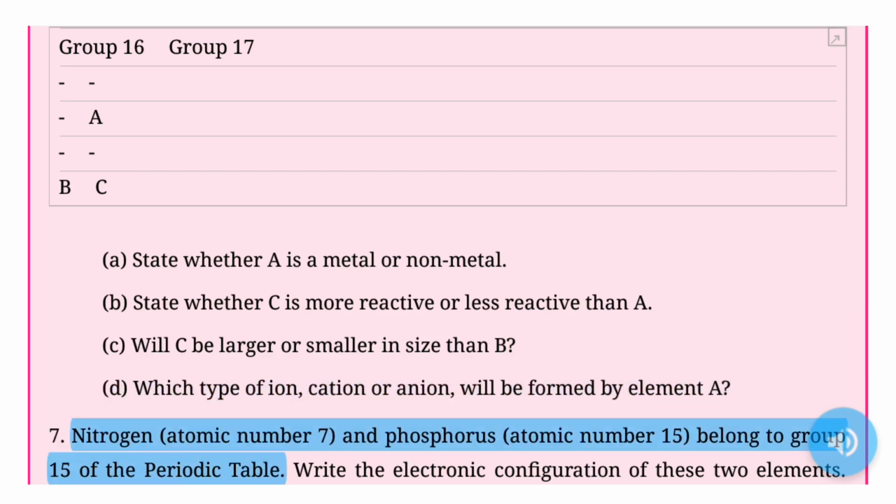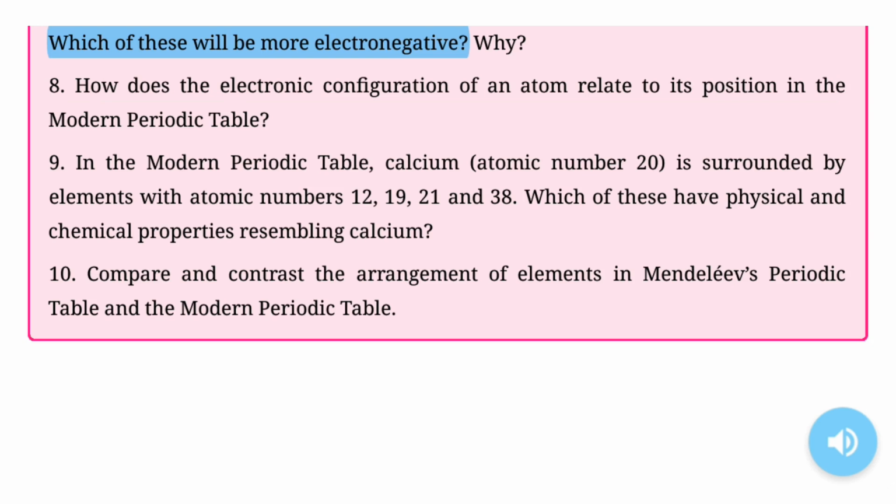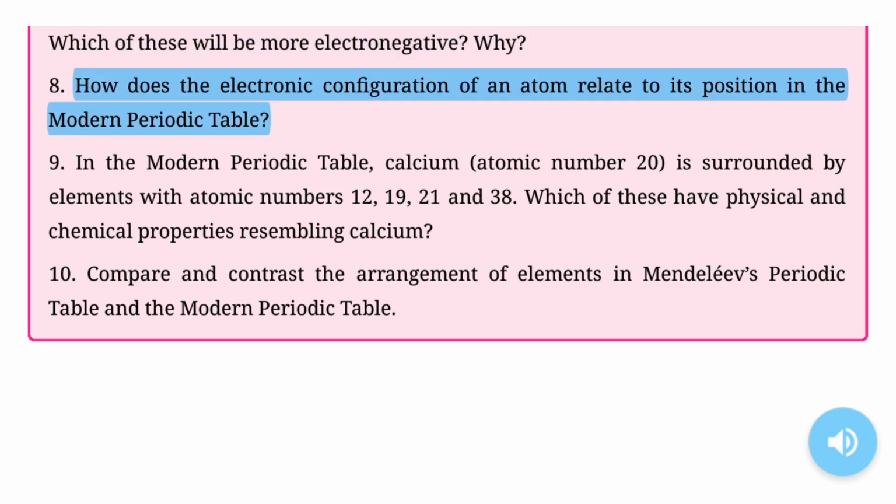7. Nitrogen (atomic number 7) and phosphorus (atomic number 15) belong to group 15 of the periodic table. Write the electronic configuration of these two elements. Which of these will be more electronegative? Why? 8. How does the electronic configuration of an atom relate to its position in the modern periodic table?